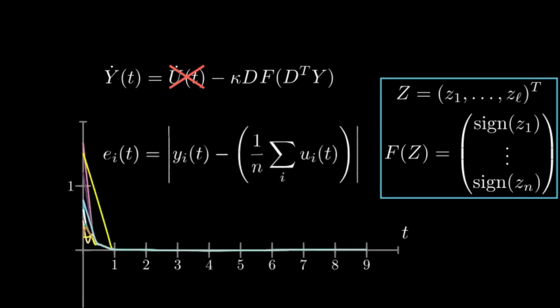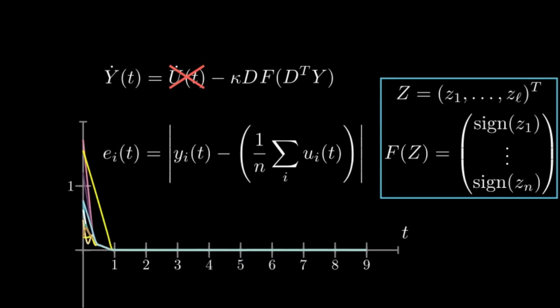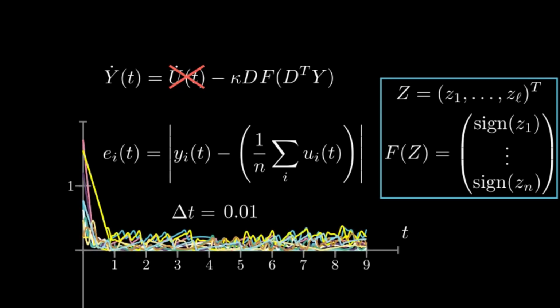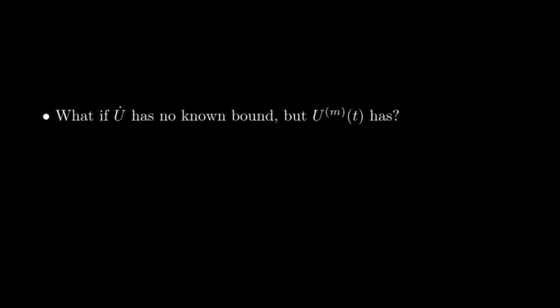Note that exact consensus is reached in finite time. However, in this simulation we used a small time step. It is known that for large time steps, a first-order sliding mode will induce non-smooth signals as a result, which may not be useful in practice. From this formulation we ask, what if the derivative of u has no known bound, but a high-order derivative has? Moreover, we ask if we can leverage high-order sliding modes to help with the disadvantages which arise from first-order sliding modes as we saw before.